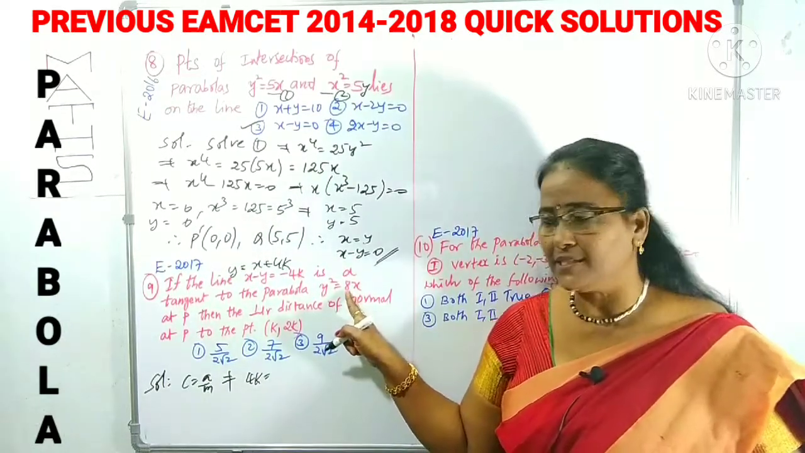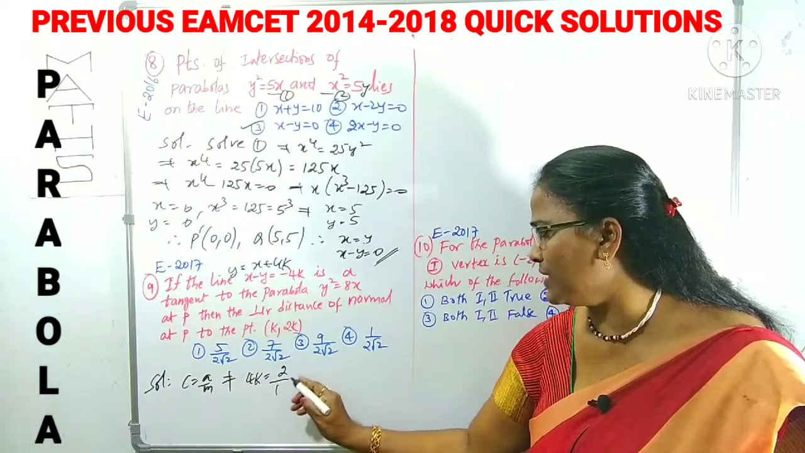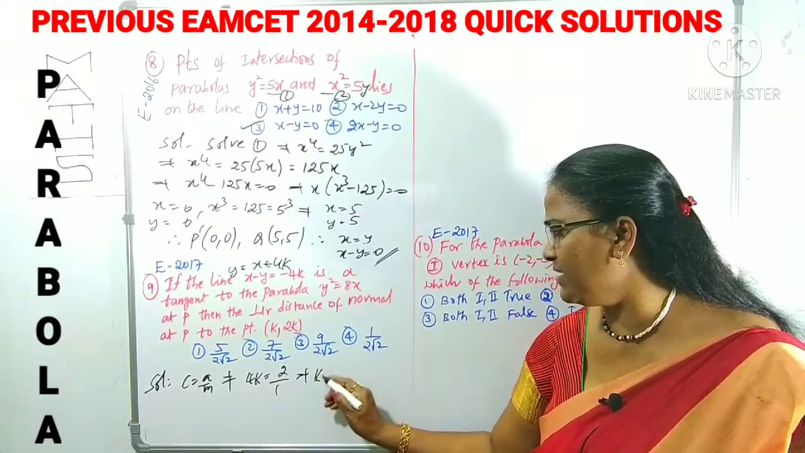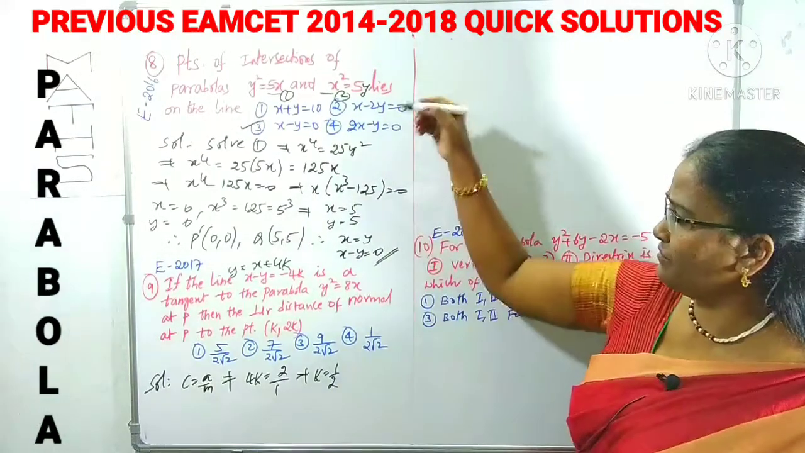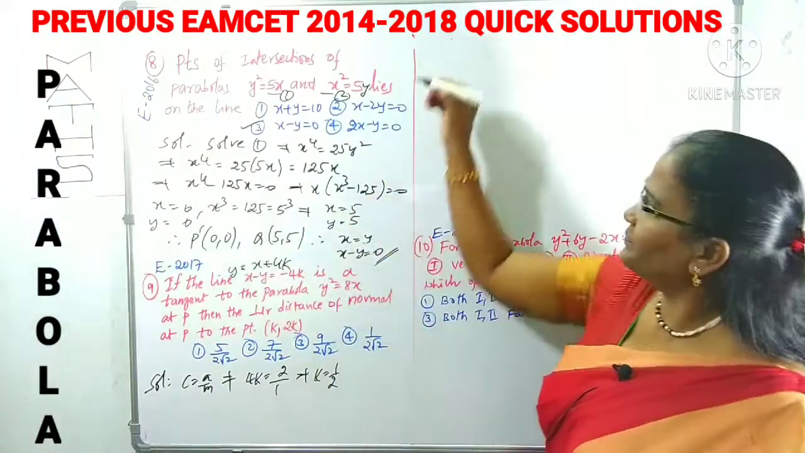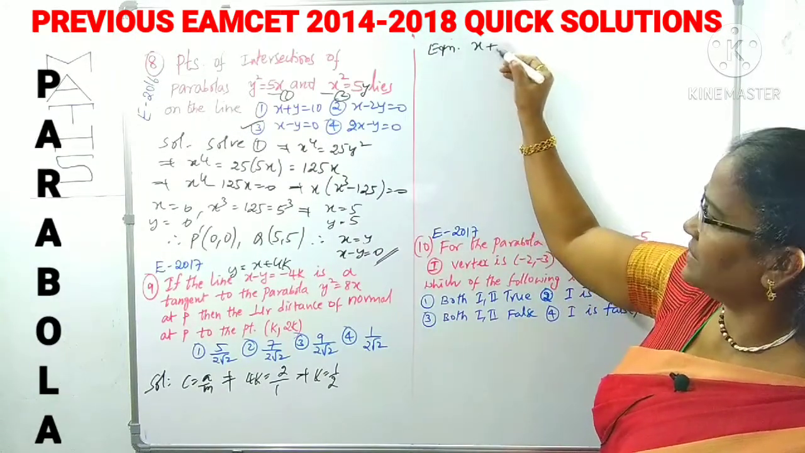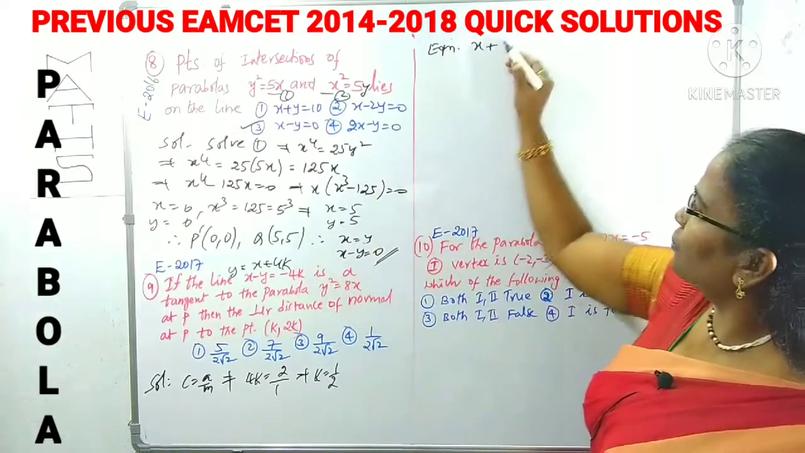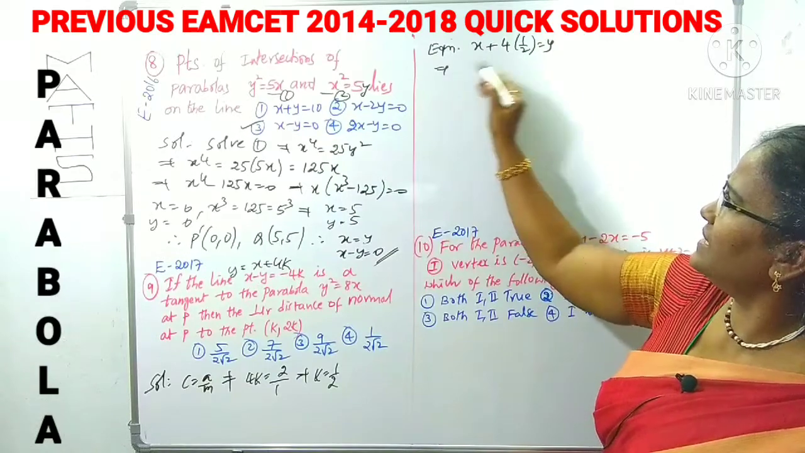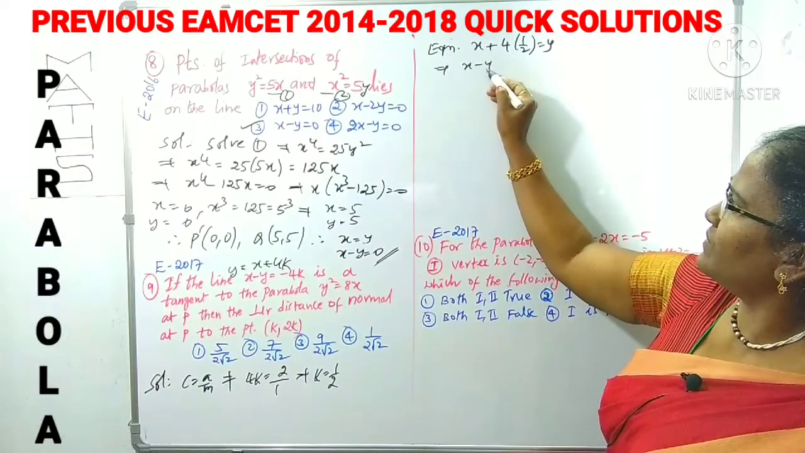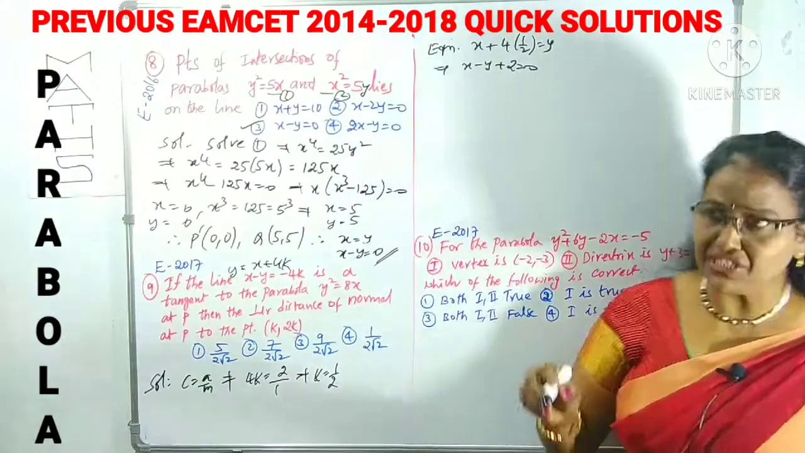4a is 8, a is 2. 2 by m, m is 1, so 2 by 1 is 2. Therefore, what is the k value? 1 by 2, we got the k value. Therefore, the equation of the line becomes x plus 4k, 4 into k is 1 by 2, equals y. Shall I rewrite this? 2 cancel, x minus y plus 2 is equals to 0. This is the equation of tangent.